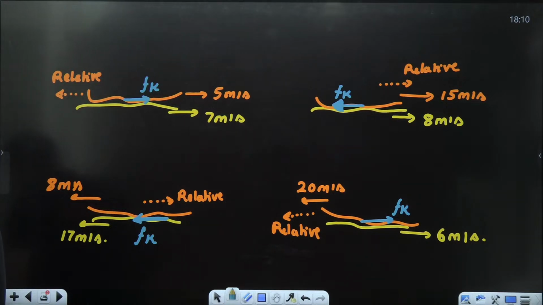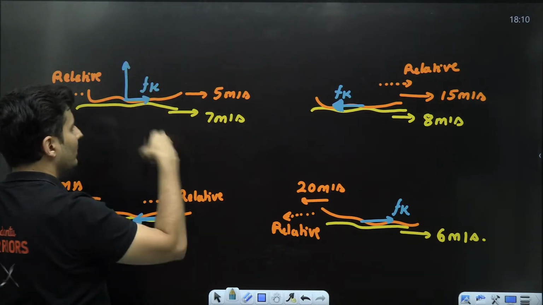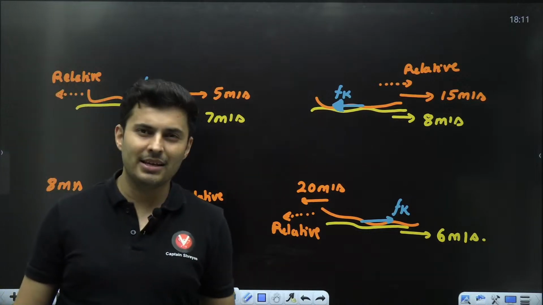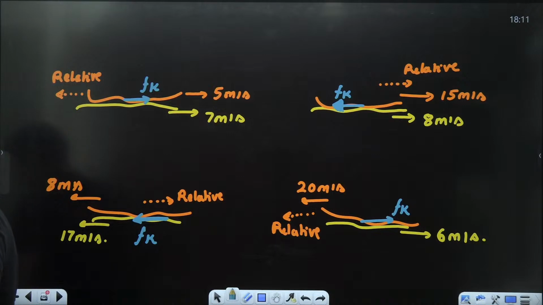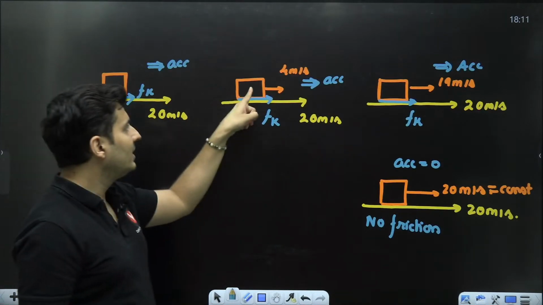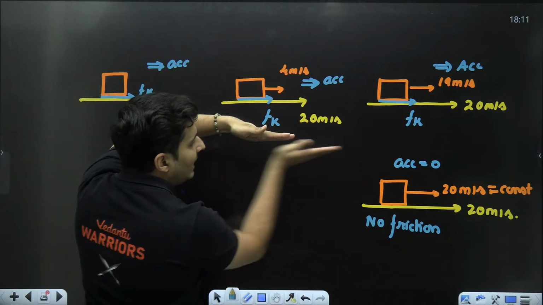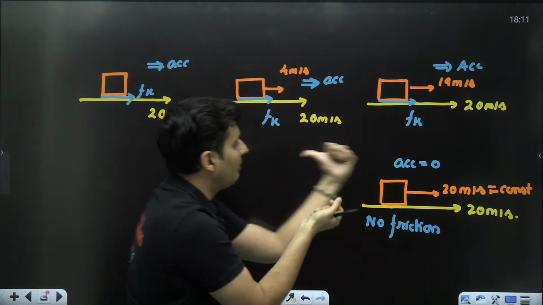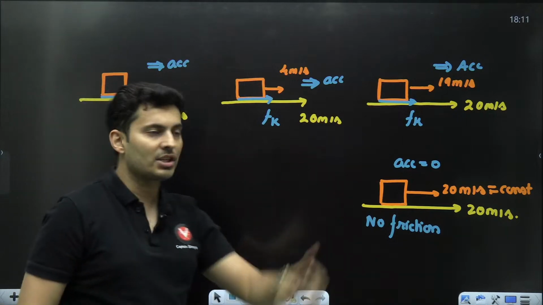Will the reaction forces be there? Yes, Nikhil, obviously the normal forces will be there everywhere. I'm just not showing it because it is obvious. Weight will be there, external forces might be there, tension, normal, all those things will be there, no doubt. So now I hope you understood why the belt moving faster and the box moving slower caused the box to appear to move backwards. That's why the friction was in the front.